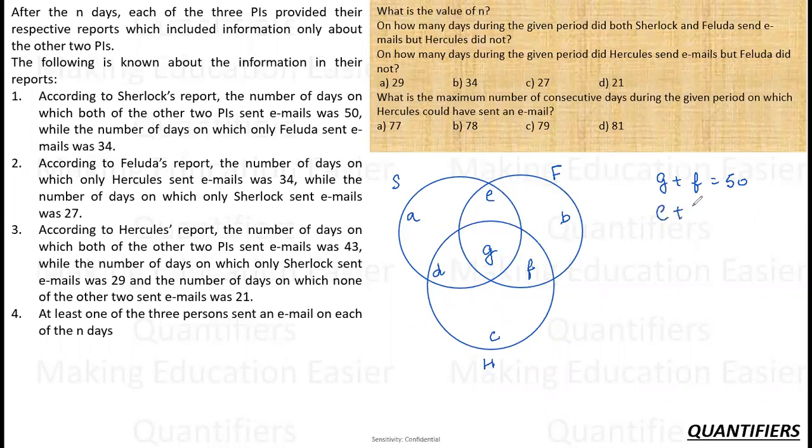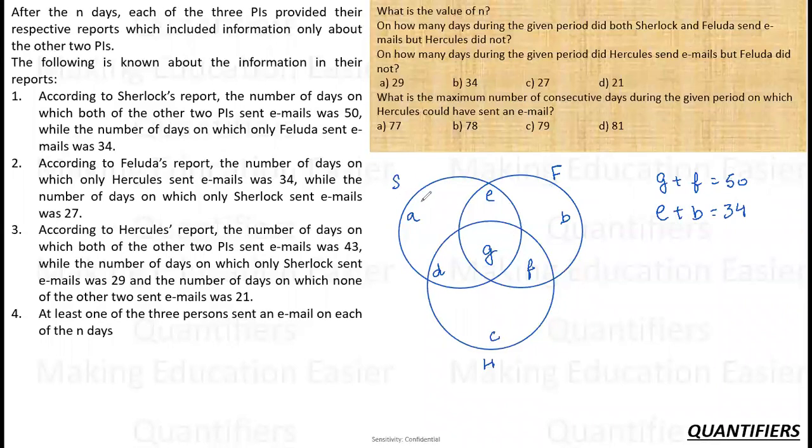Again, I will just repeat what I said, that F is not going to give any information about himself directly, but it is not given that S has not sent the mail on that day. So we have to take E also in that case. E plus B is 34, right?